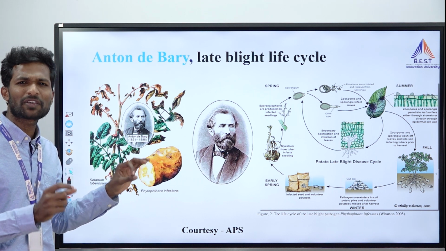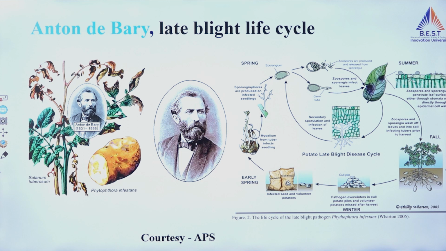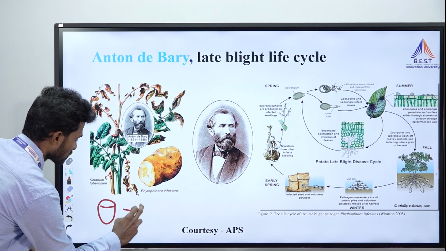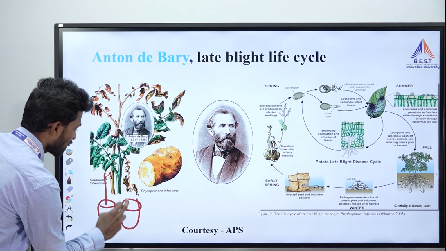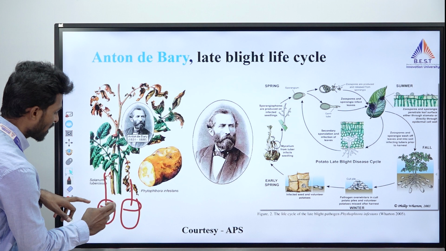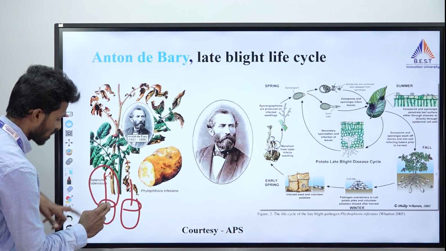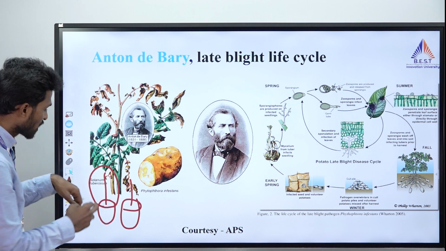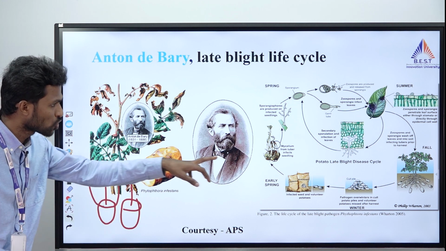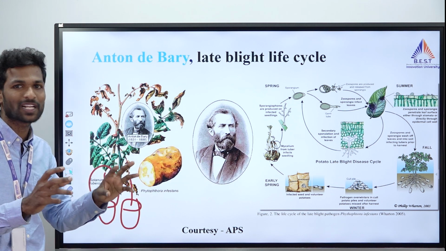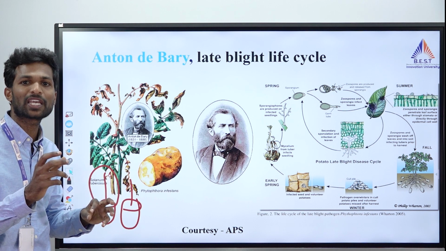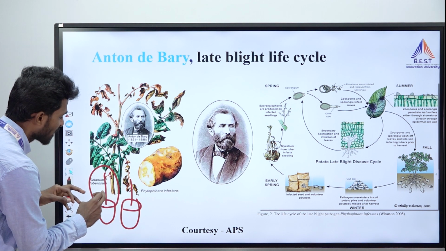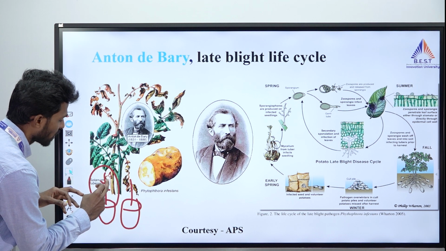And he came up with a very simple experiment. The experiment he did is, he took two pots and planted potatoes. One is covered with a glass house, one is covered with, what can I say, a net. He inoculated the sporangiospores that I told you, we have seen some kind of spores, right? He collected the inoculum of those spores and sprayed it on one potato leaf.